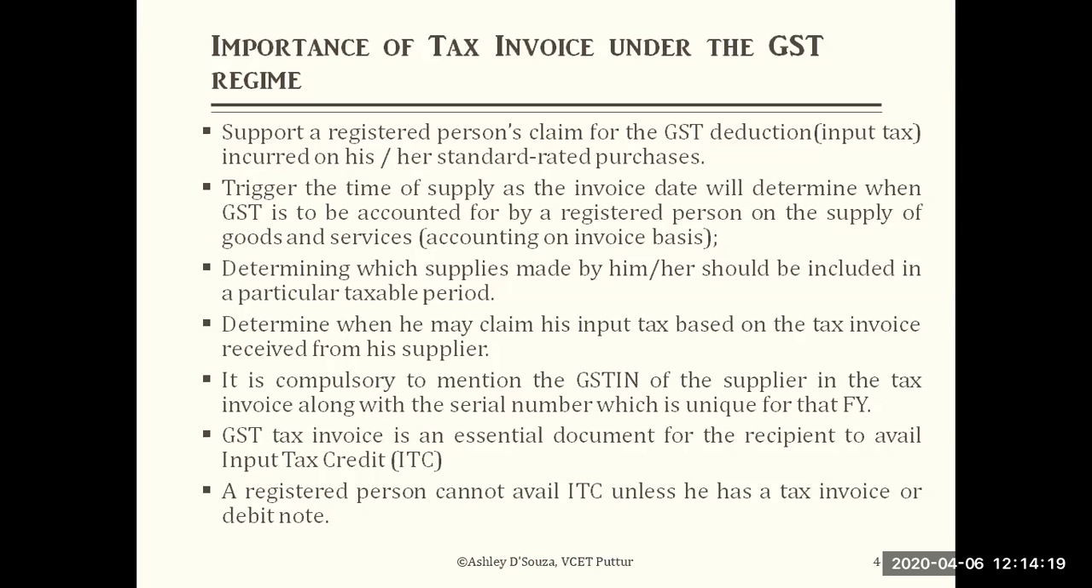Then it triggers the time of supply, as the invoice date will determine when the GST is to be accounted for by the registered person on the supply of the goods or services. So what it says is that triggering means it shows on which date the invoice is made, because the date of the transaction is required. Now, unless you have a date, how can you file the returns? On which month are you going to file the returns? For which month are you going to consider that supply? So that will be difficult.